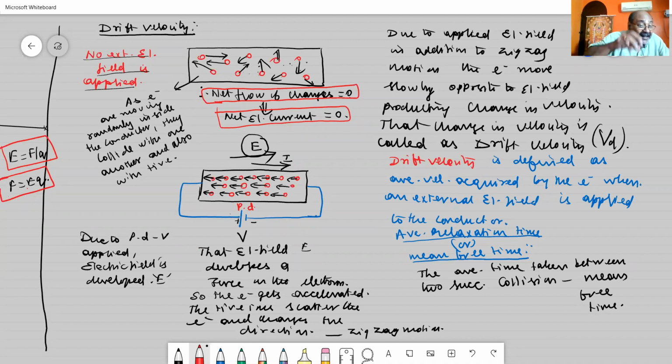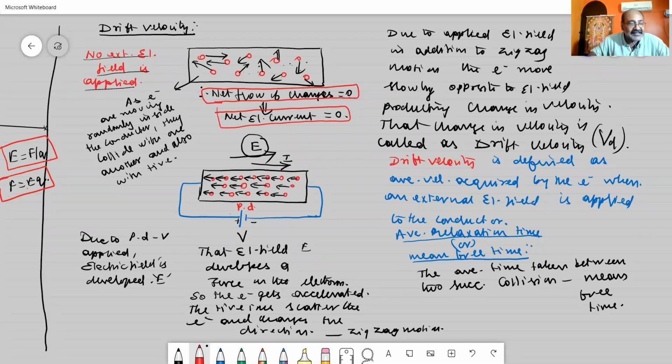But due to the applied external electrical field, the electrons slowly move towards the positively charged terminal. When they move opposite to the electrical field, there is automatically a change in velocity of the electron from its original value. That change in velocity caused on the electron due to the application of the external electrical field is called the drift velocity.